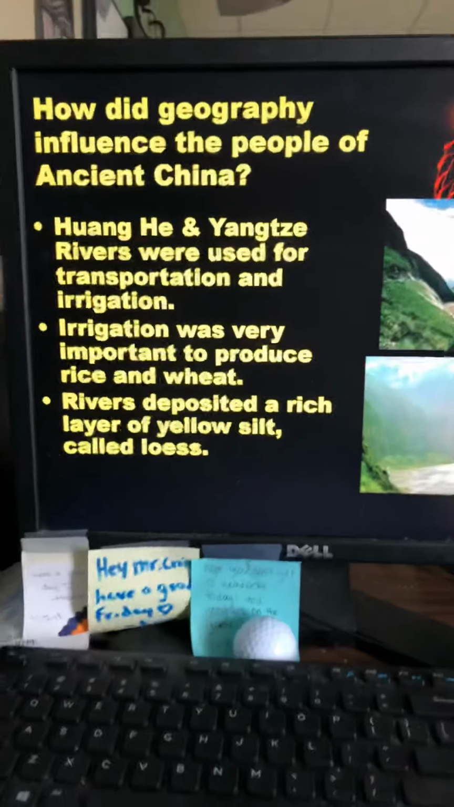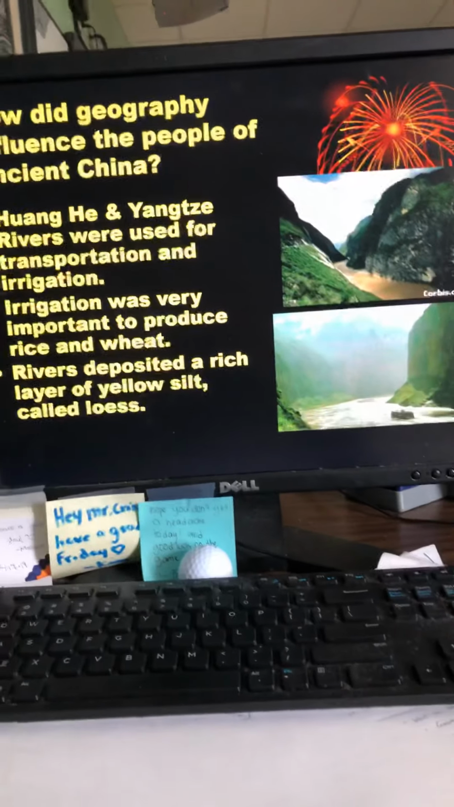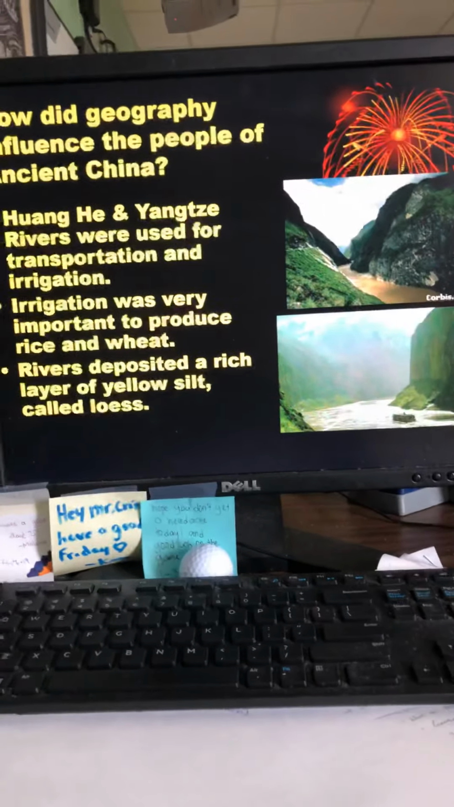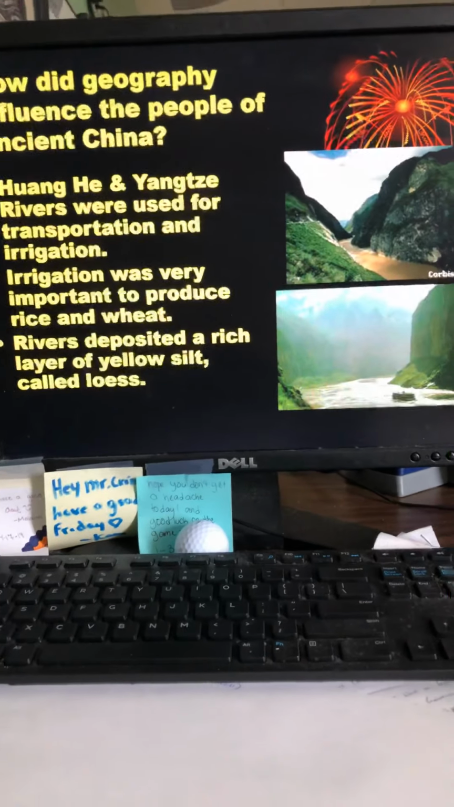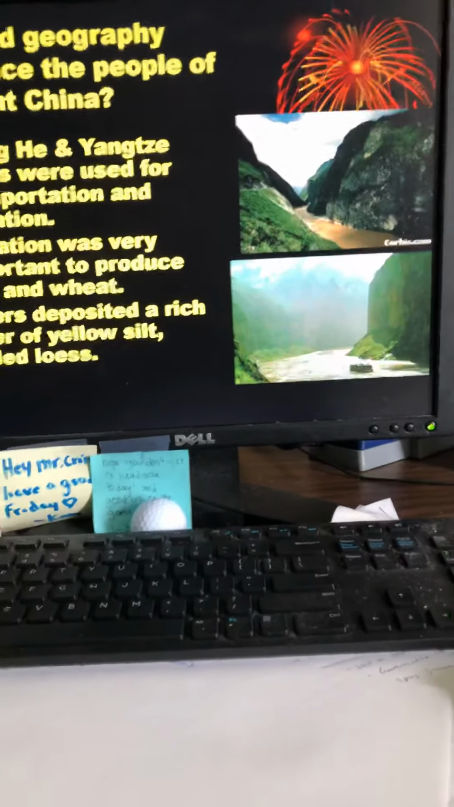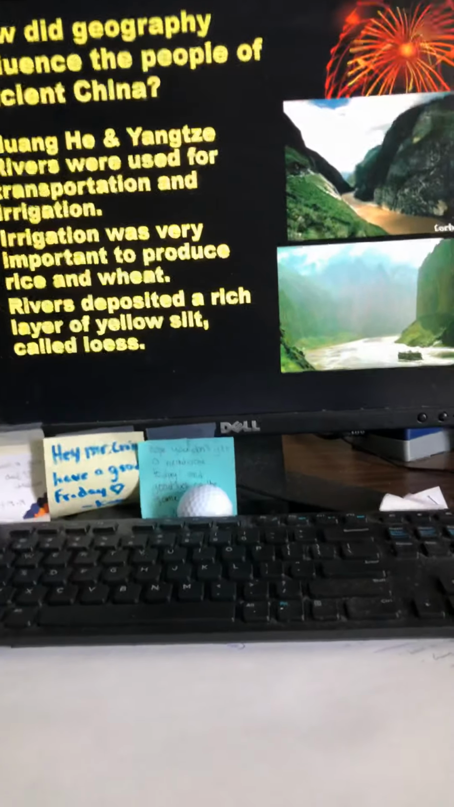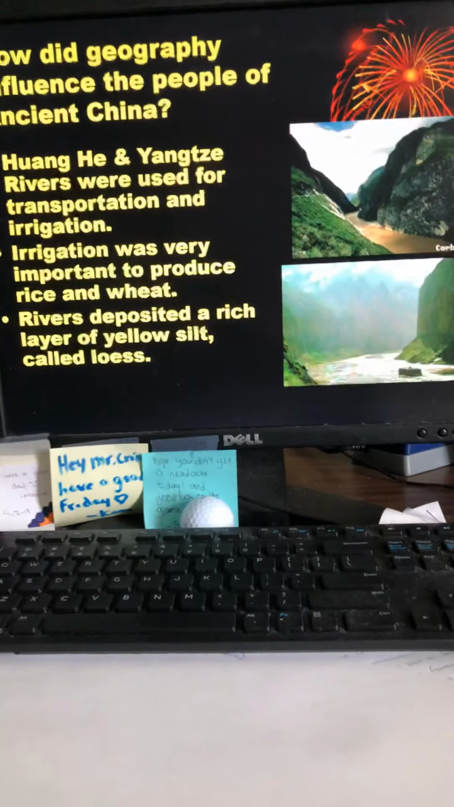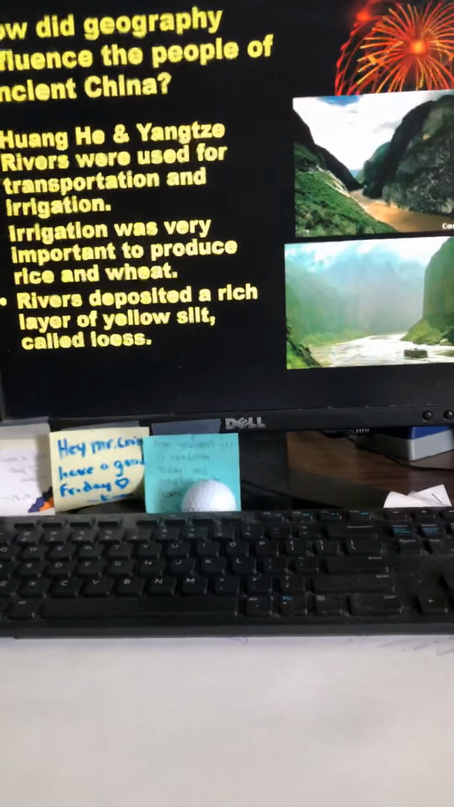All right, how did geography influence the people of ancient China? The first way that it influenced the people of ancient China was through the two rivers. The Huanghe and the Yangtze River were used for transportation and irrigation. Transportation is going to be very important. This was going to be a way for these nomadic tribes, these people that move from place to place, to be able to move and to settle in different parts of China. It also allowed for trade.